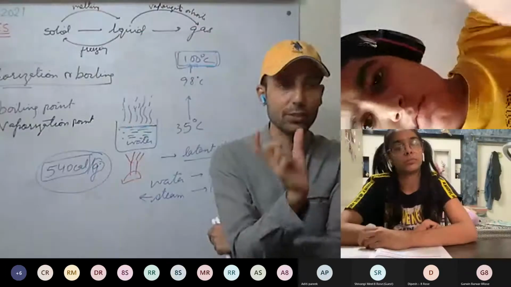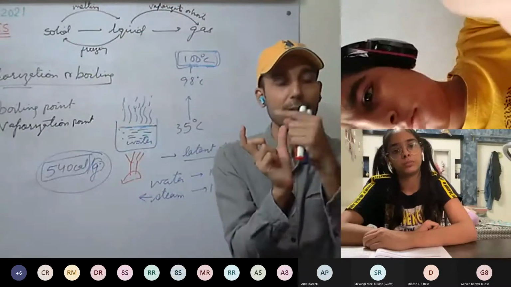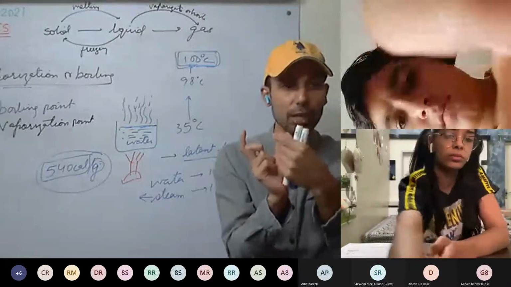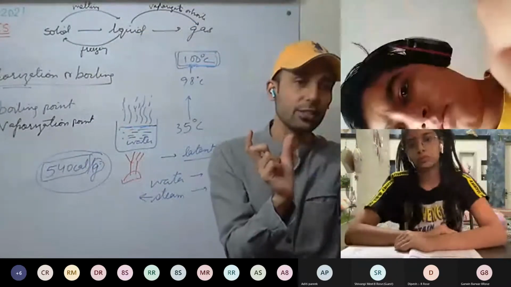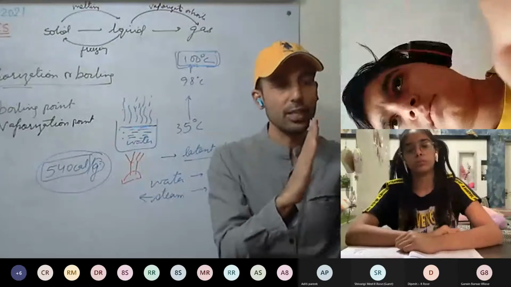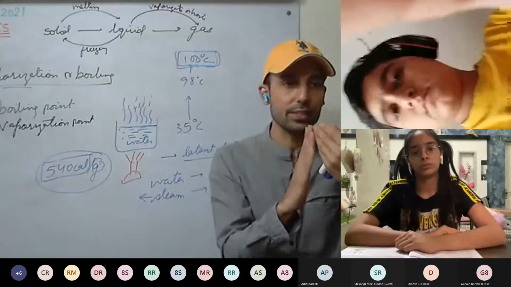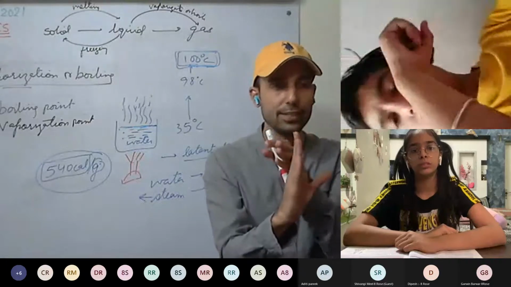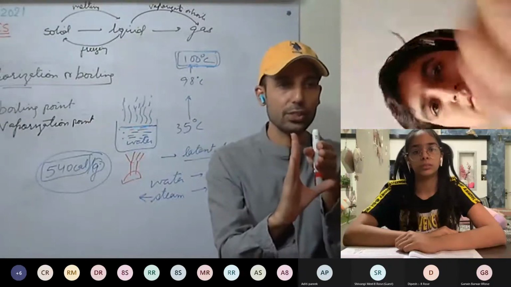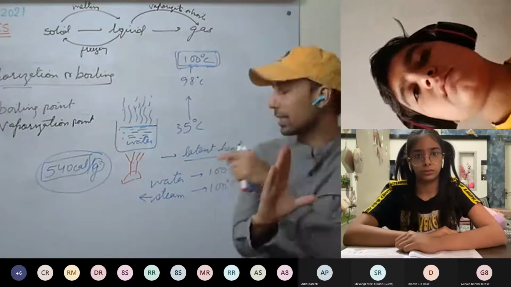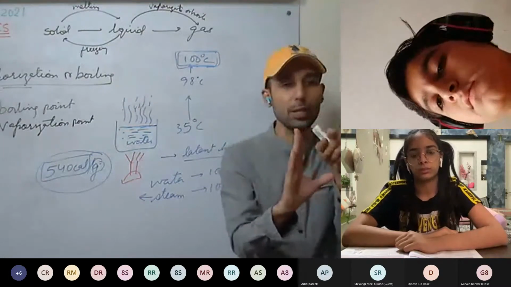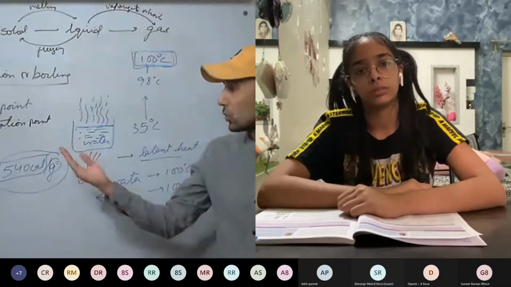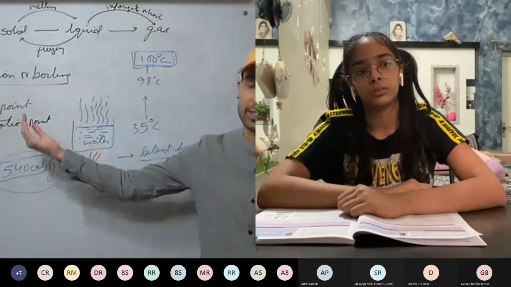So if you have ice at 0 degrees Celsius, and we supply 80 calories of energy per gram, then that 1 gram will be converted into water. Water coexists at 0 degrees Celsius, ice as well. So at 0 degrees Celsius, conversion is taking place. That is, ice is converted into water at 0 degrees Celsius if we supply latent heat, that is 80 calories per gram. So at 0 degrees Celsius, water coexists as well as ice.